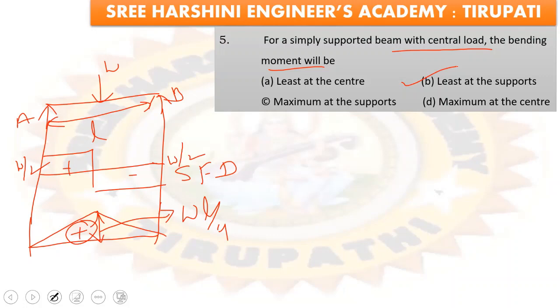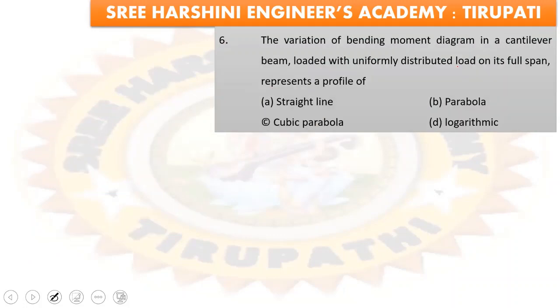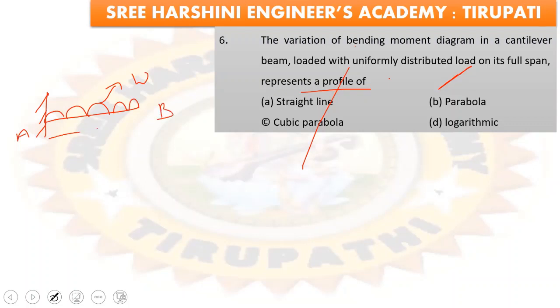Next, coming to the next question: the variation of the bending moment diagram in a cantilever beam with uniformly distributed load on its full span represents a profile of what? A cantilever beam subjected to uniformly distributed load, the beam looks like this. What do they ask? The beam loaded with uniformly distributed load on its full span, they ask for the bending moment diagram profile.